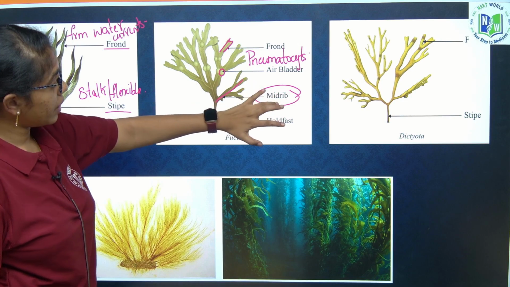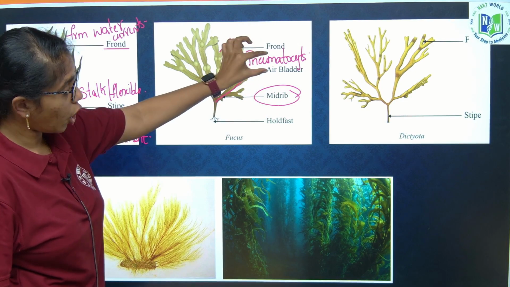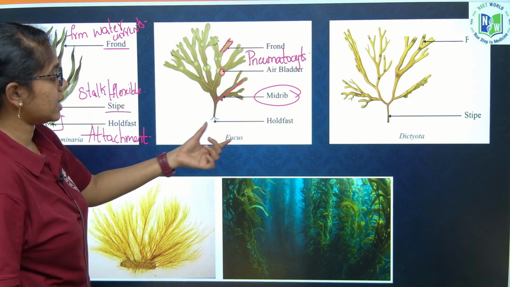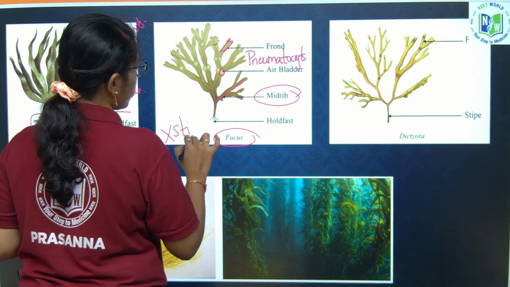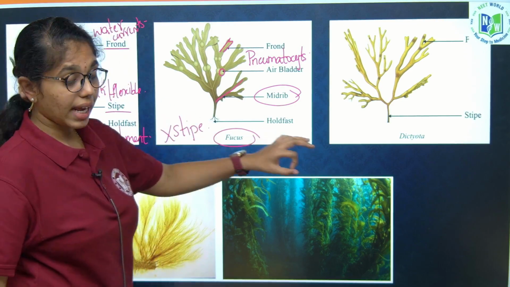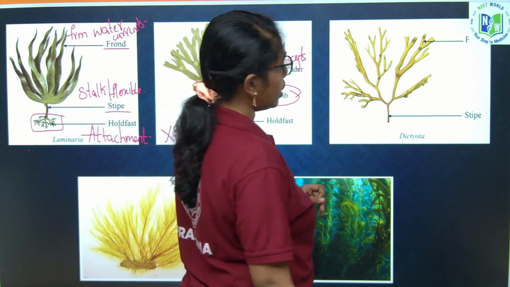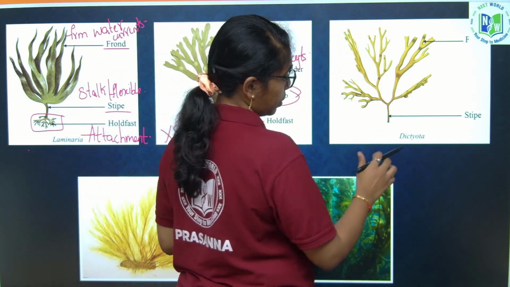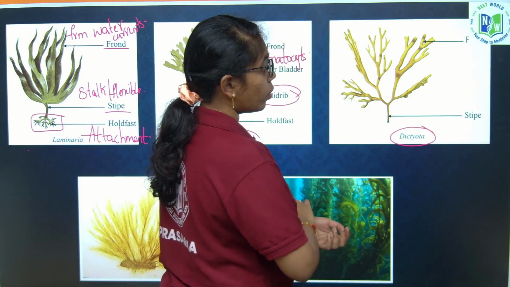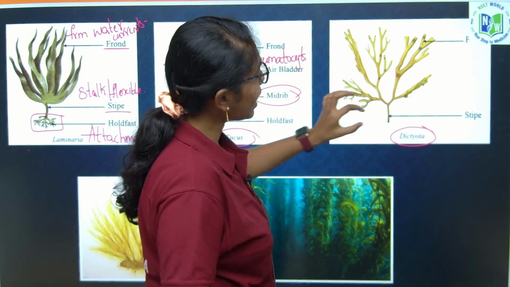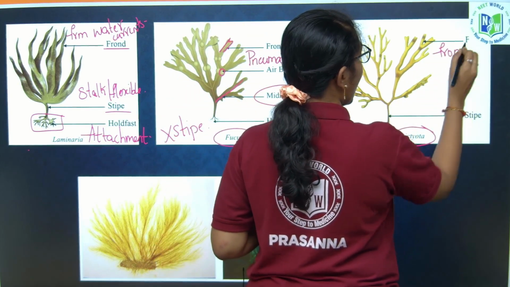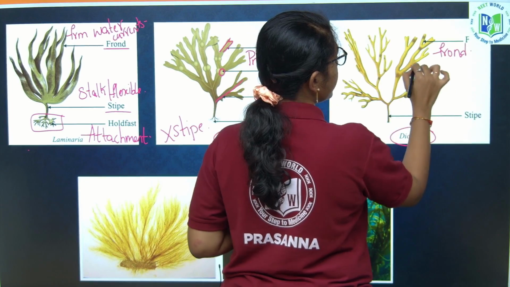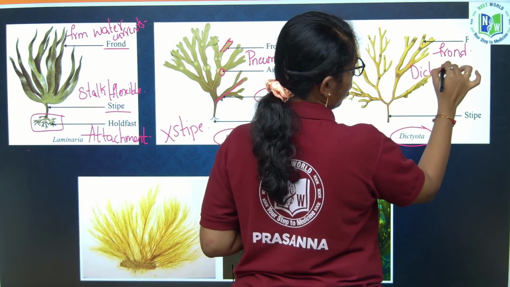Hold fast, stipe and frond are seen in Laminaria. Hold fast, midrib, air bladders or pneumatocytes and frond are seen in Fucus. In Fucus there is no stipe. And the third brown alga given in our NCERT is Dictyota, wherein it has just stipe and frond and exhibits dichotomous branching.